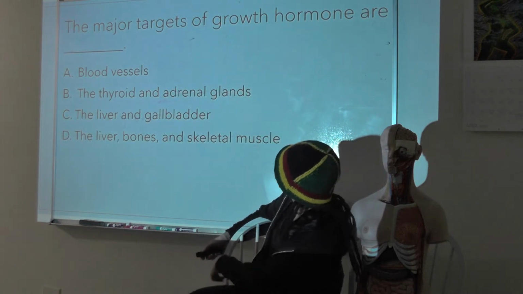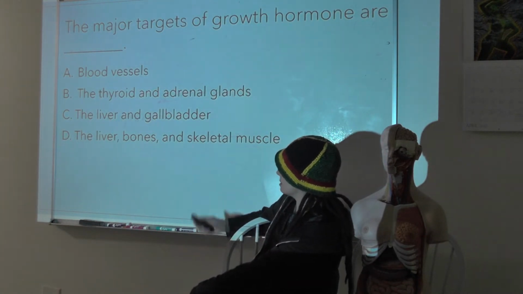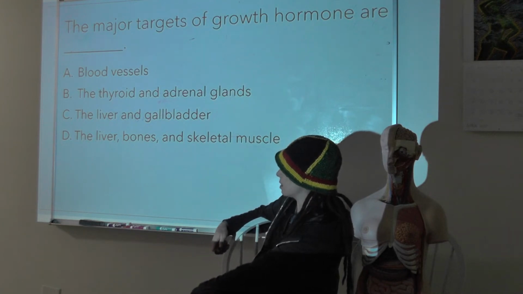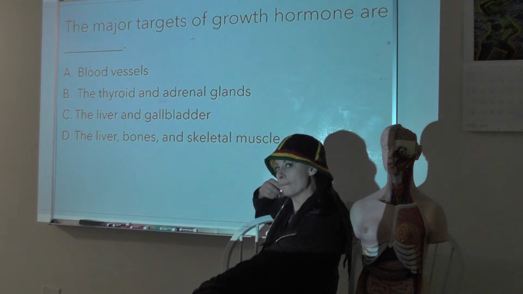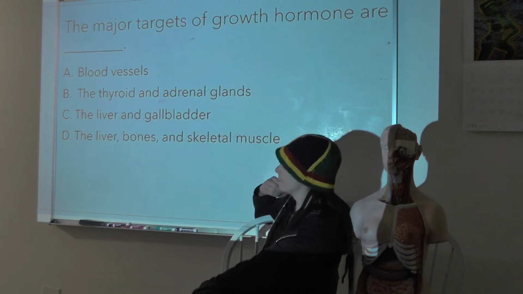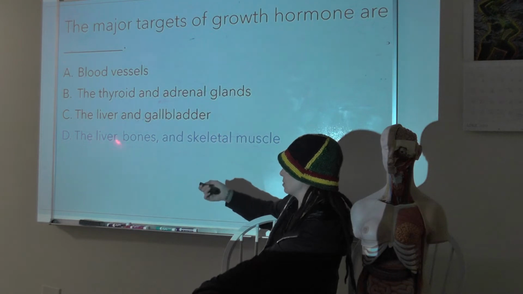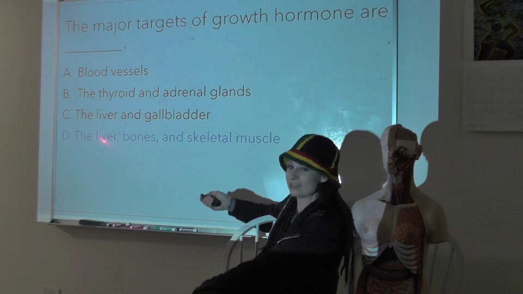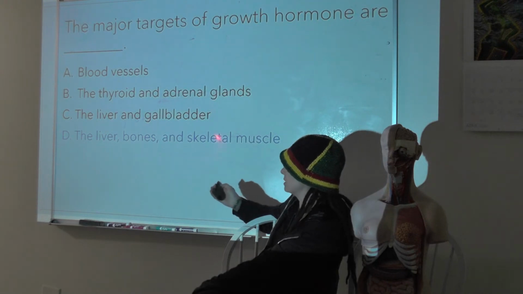Okay, the major targets of growth hormone are A, blood vessels, B, thyroid and adrenal gland, C, the liver and gallbladder, D, the liver, bones, and skeletal muscle. The targets of growth hormones are bones, skeletal muscle, liver. The primary target is the liver. The liver is going to respond and release insulin like growth factors that do all of this stuff.